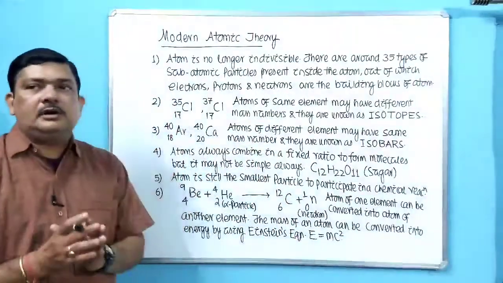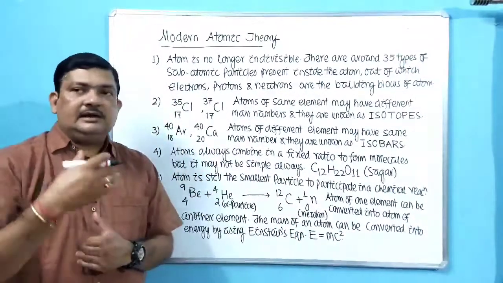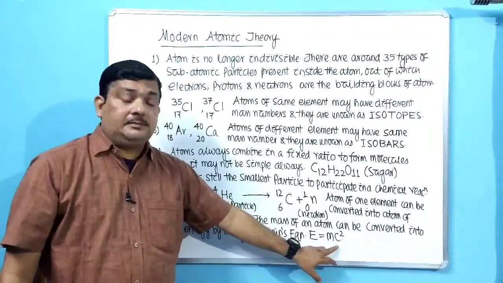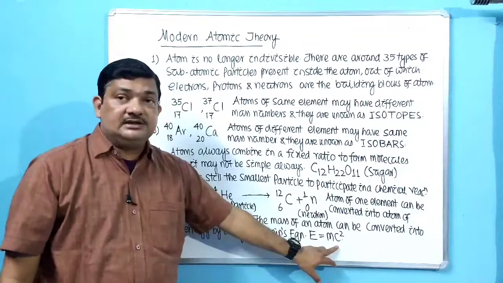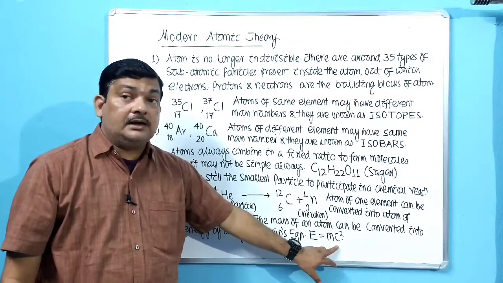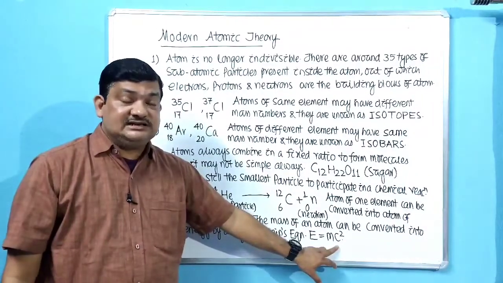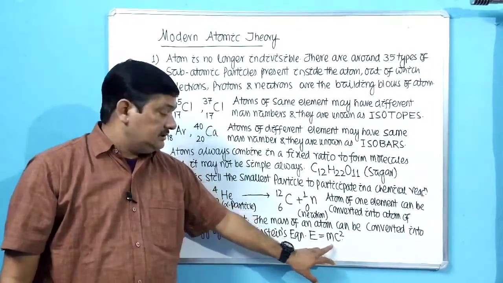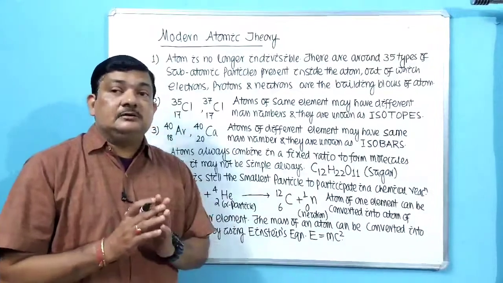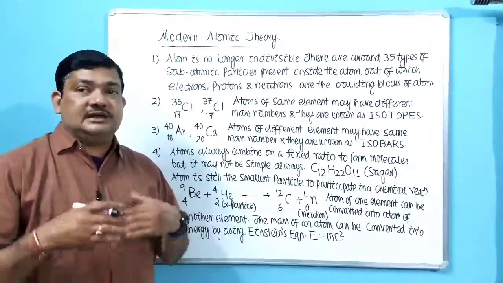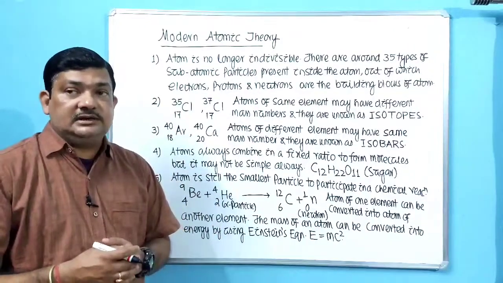That means a very small mass of an atom can give rise to an enormous amount of energy, because c, do you know what is the value of c, velocity of light? 3 into 10 power 8 meter per second. So its square means 9 into 10 power 16 meter square per second square. So any small mass, when destroyed or converted into energy, will give you an enormous amount of energy.